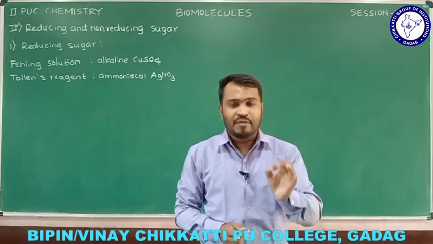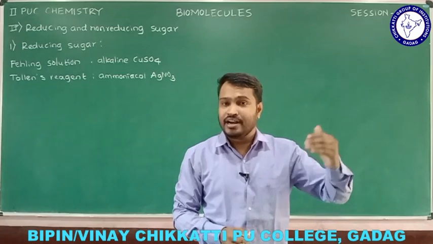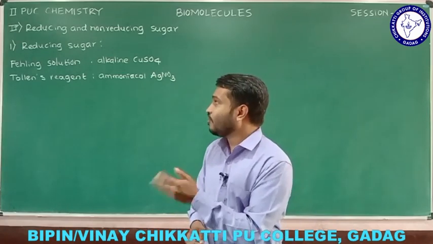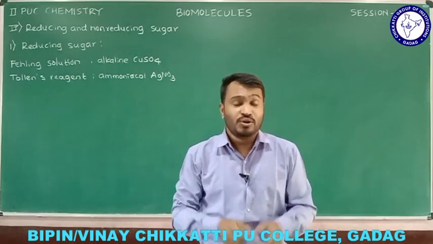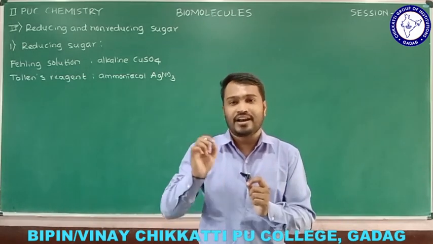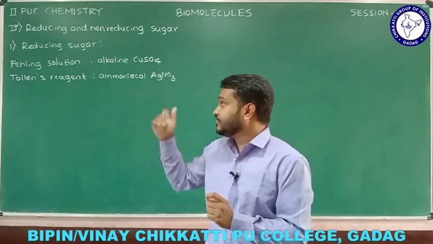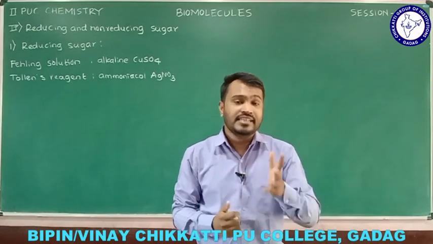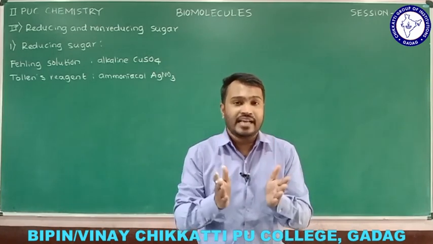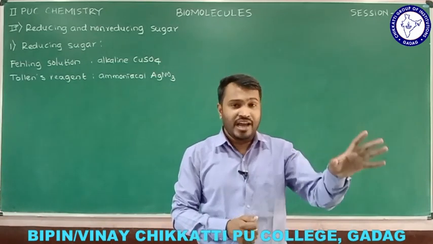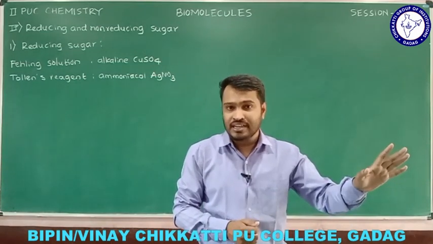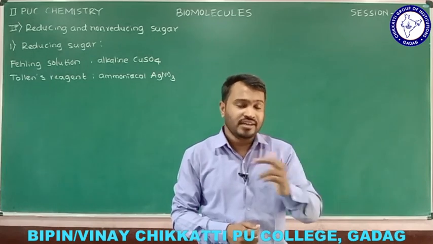So a carbohydrate or sugar that reduces Fehling's solution and Tollens reagent, we call a reducing sugar. The question is why it reduces Fehling's solution and Tollens reagent. The reason is that it has a free aldehyde or ketonic group. If a free aldehyde or ketonic group is present, it will reduce these two solutions.